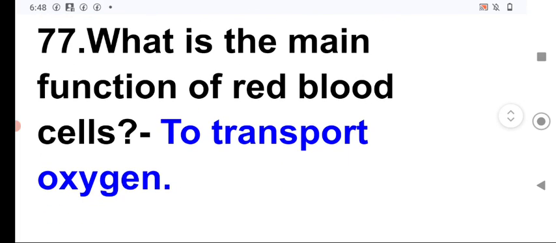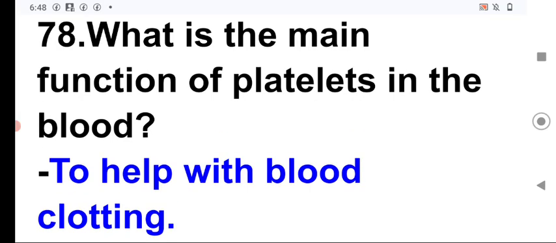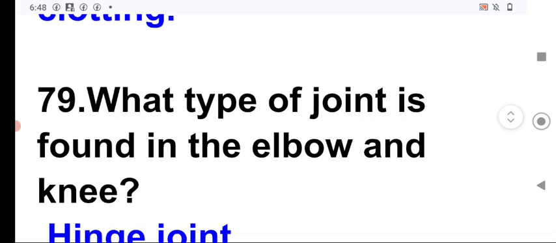Next, what is the main function of the red blood cells? To transport oxygen is the main function of the red blood cells. Next, what is the main function of the platelets in the blood? To help with blood clotting is the main function of the platelets in the blood, or platelets are responsible for clotting of the blood. And in the disease hemophilia, blood doesn't clot. It is a genetic disease normally, and in a healthy person without hemophilia, the blood clots.